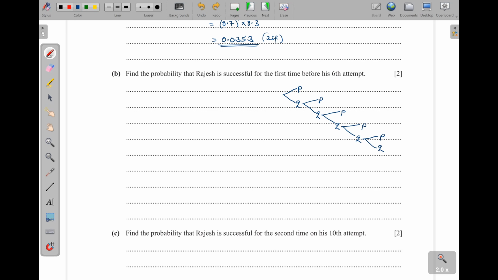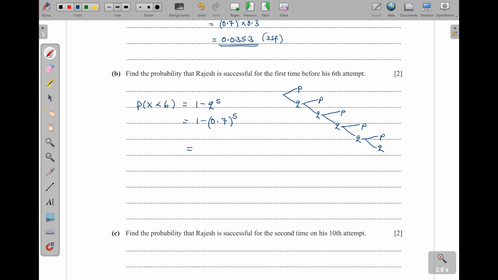So that means probability of X less than 6 is going to be equal to 1 minus q to the power 5. Instead of disturbing myself getting p plus qp plus q squared p, then plus q cubed p, then q to the power 4 of p, I just get 1 because total probability is 1. Then I subtract this one that is left out. So we shall have here 1 minus 0.7 to the power of 5.